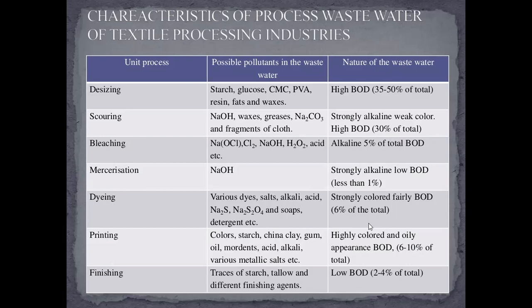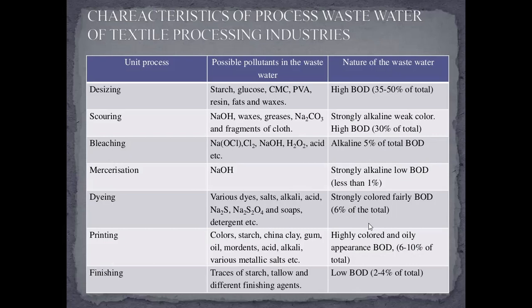Nature of wastewater: strongly alkaline, weak color, high biological oxygen demand, 30% of total.